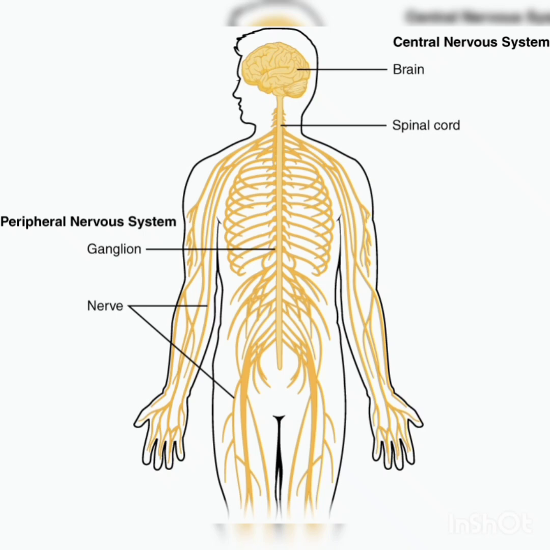Nerves help to carry the messages from the brain. The brain and the nerves together form the nervous system. The nervous system is responsible for the regulation of all the activities of the human body.